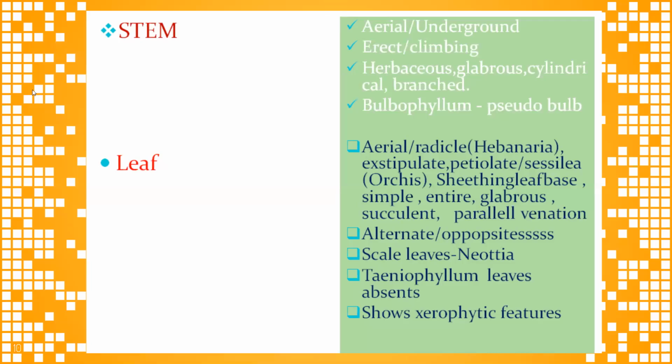Now here the stem. The stem is aerial, and sometimes it is underground. It is erect, meaning straight, and sometimes it is of climbing nature, herbaceous, glabrous, cylindrical, and it is branched also. Bulbophyllum has the pseudobulb, and most of the stems are not woody plants. We cannot observe any woody plants in the Orchidaceae family.